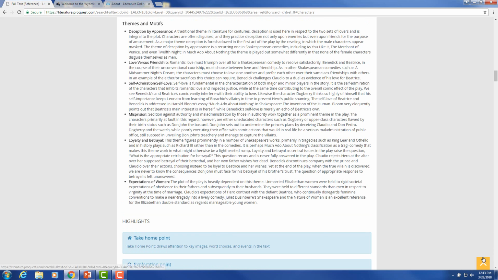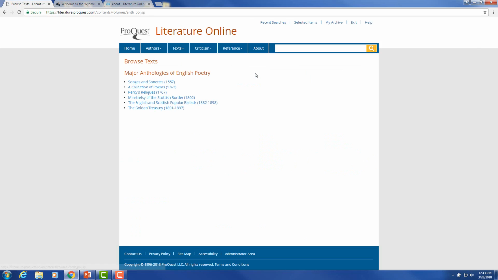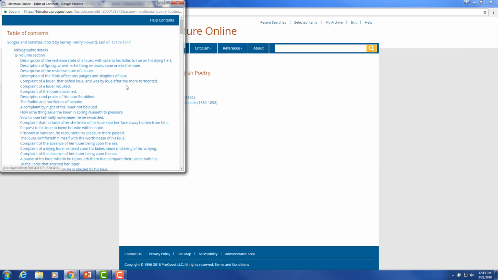I'm going to go back to the text tab now. Here you'll find that you can search all text, just the poetry, the drama, and the prose. You can browse all text, browse through some major anthologies, for example, songs and sonnets. And here is a great example of why you would use the variant spellings.